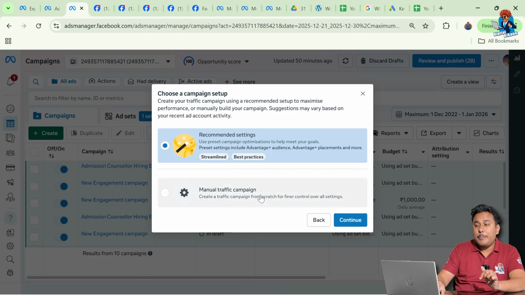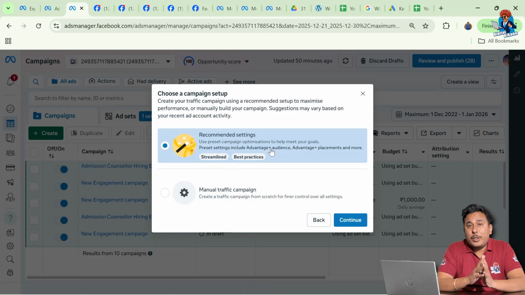But in a manual campaign, you will decide the whole settings of your ad campaign, like whom you want to show your ad to, at what budget you want to show your ad, and at which placement you want to show your ad. Each and everything will be decided solely by you instead of Meta.